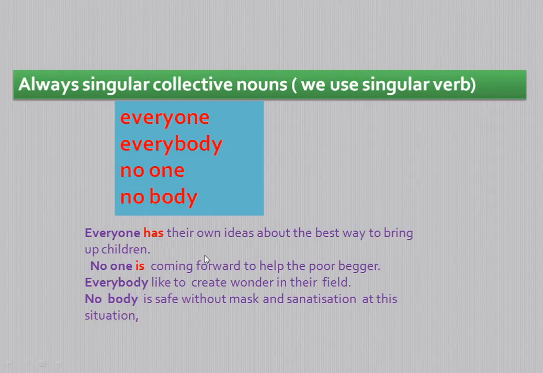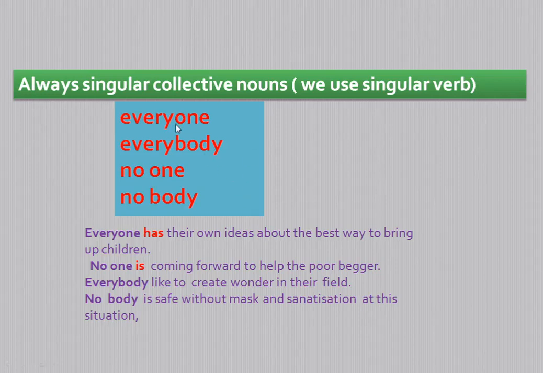Now we will know whether the collective nouns should act as singular or plural. Here, there are some collective nouns which are used as singular nouns only.